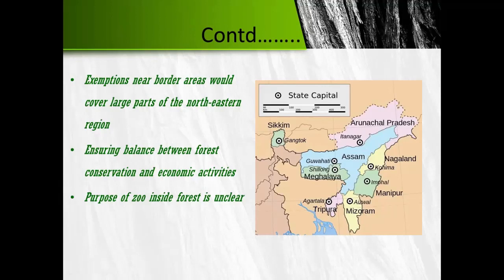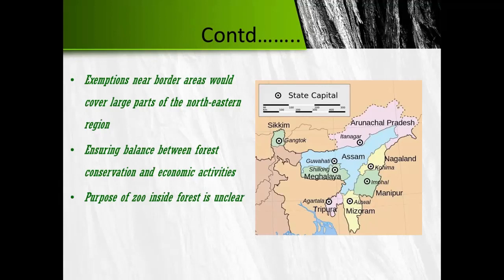So the entire state will fall under this. Because 100 kilometers from this side and 100 kilometers from this side means the entire Mizoram. Same for Tripura, same for Sikkim. Same for various other states. Like Uttarakhand, around 45% of the forest cover will go.